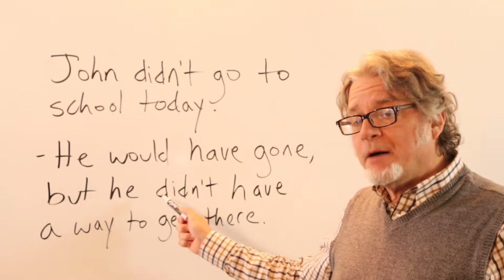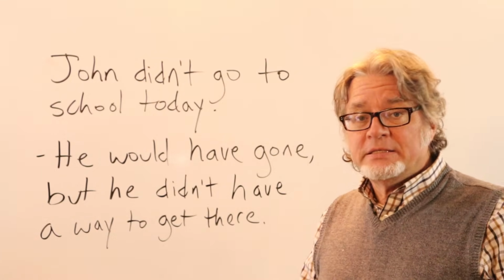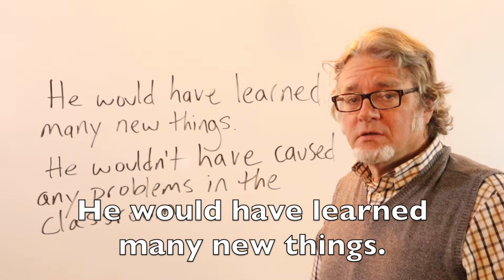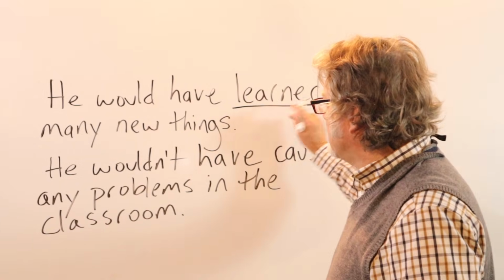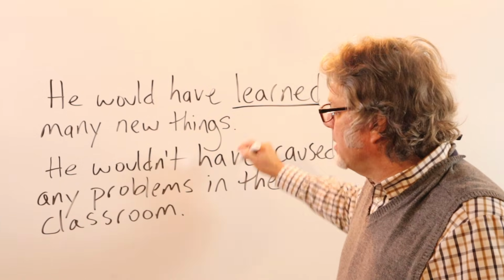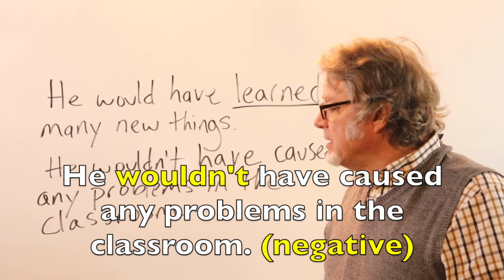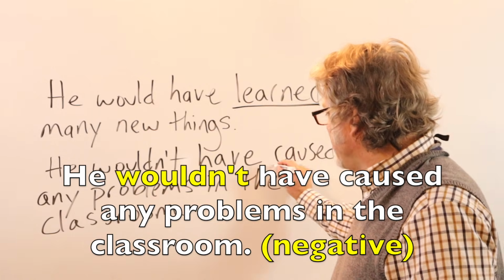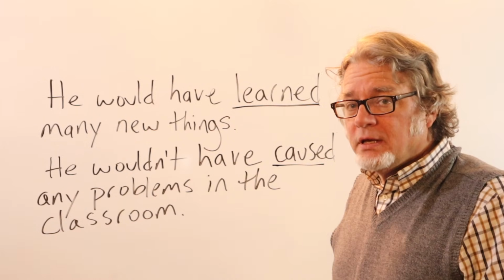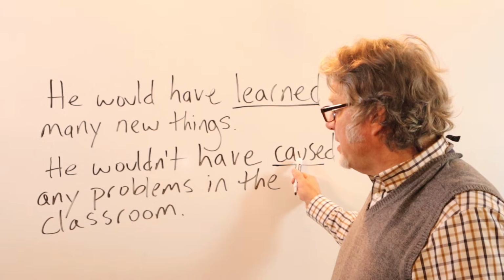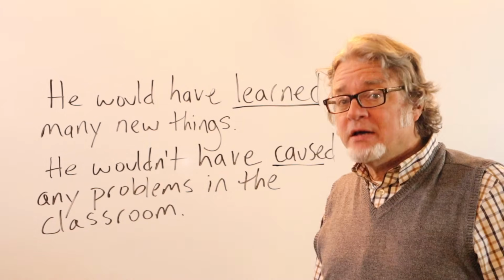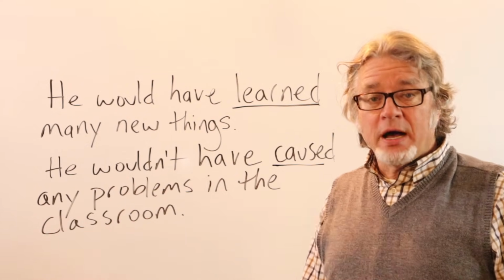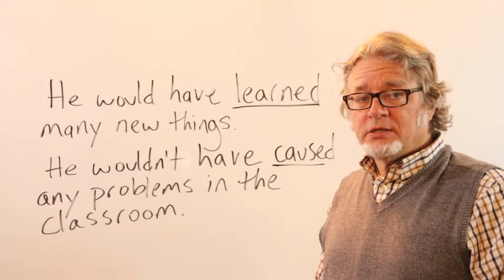But this is a problem. And so he didn't go. He would have learned many new things. Here is the main verb, learn. He wouldn't have caused any problems in the classroom. Here's the main verb, cause. He wouldn't have caused any problems in the classroom because he's a good student and he wants to learn. But he didn't go to school today.